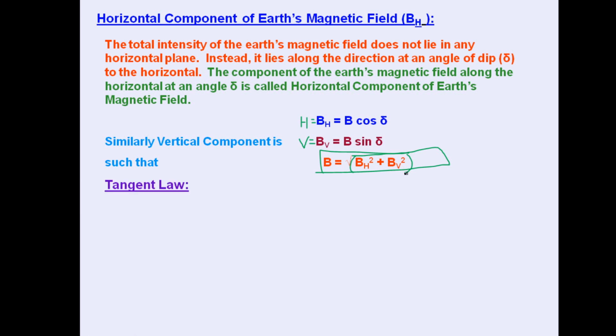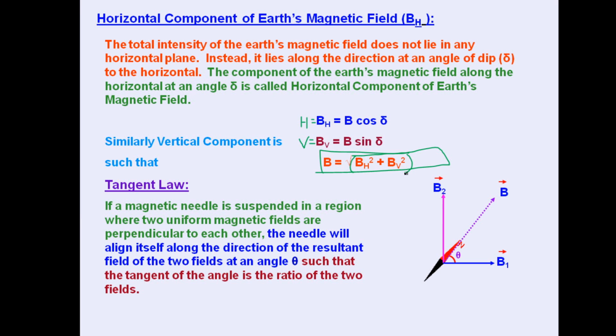Now the tangent law, the last topic. Suppose we have a magnetic needle and B1 is the direction of a magnetic field, and another magnetic field B2 is perpendicular to it. So the resultant will be B. The magnetic needle will be aligned along the resultant field.